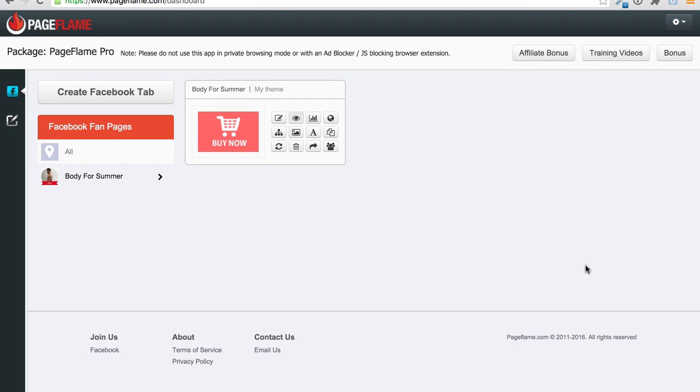This is a bonus page for PageFlame and I'm going to show you a demonstration of this software in action so you can see for yourself whether this is right for you in just a moment.